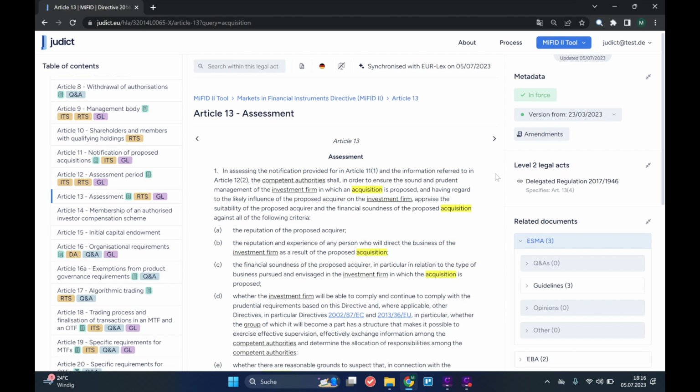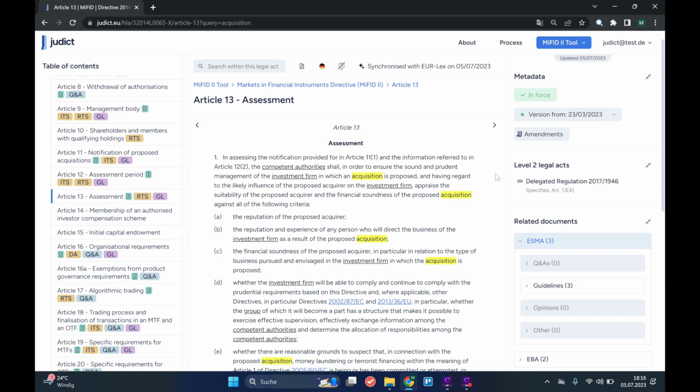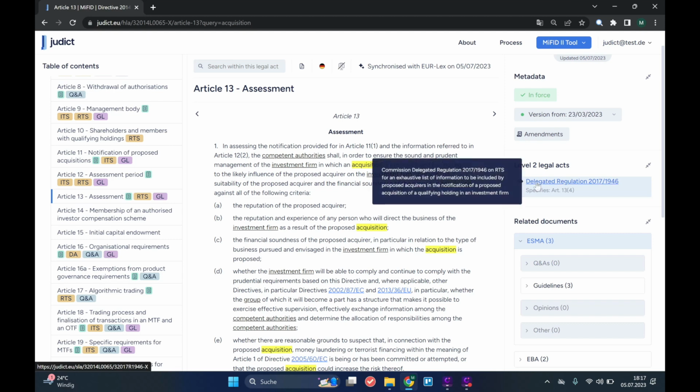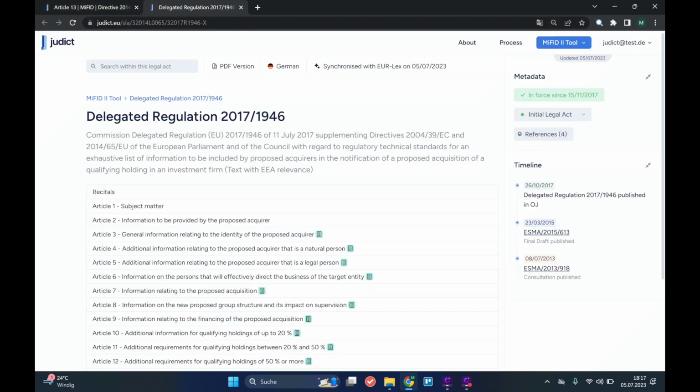Now we are in Article 13. On the right-hand side, we find an overview of the content in relation to this article. This column includes all Level 2 legal acts and all official documents provided by EBA, ESMA and the ECB. Looking at the Level 2 Act section, we find the Delegated Regulation 2017-1946. By hovering over it, we see that it contains a list of information to be included by proposed acquirers in the notification of a proposed acquisition of a qualifying holding in an investment firm. For our question, this might therefore be the right place to go. With a click, we now land in this delegated regulation and can continue working here with the search bar or the table of contents.